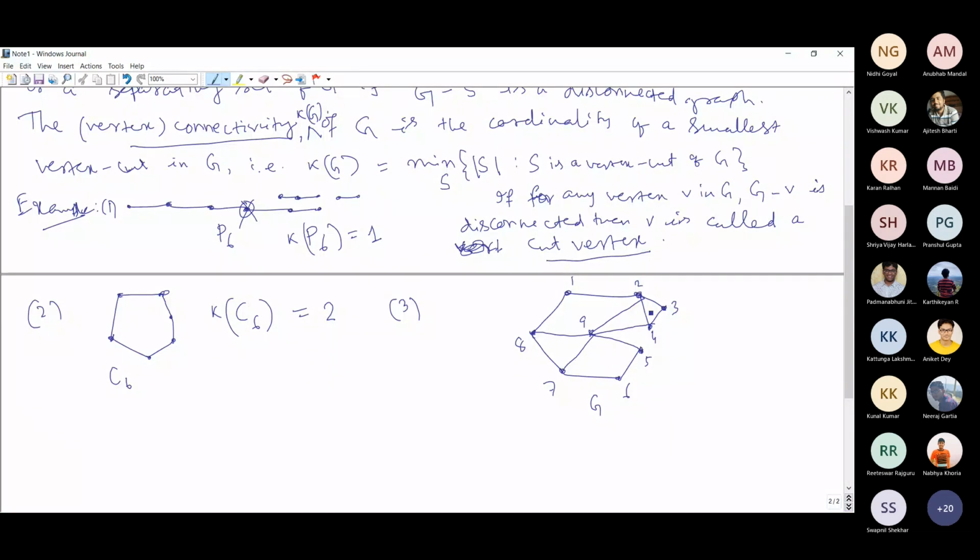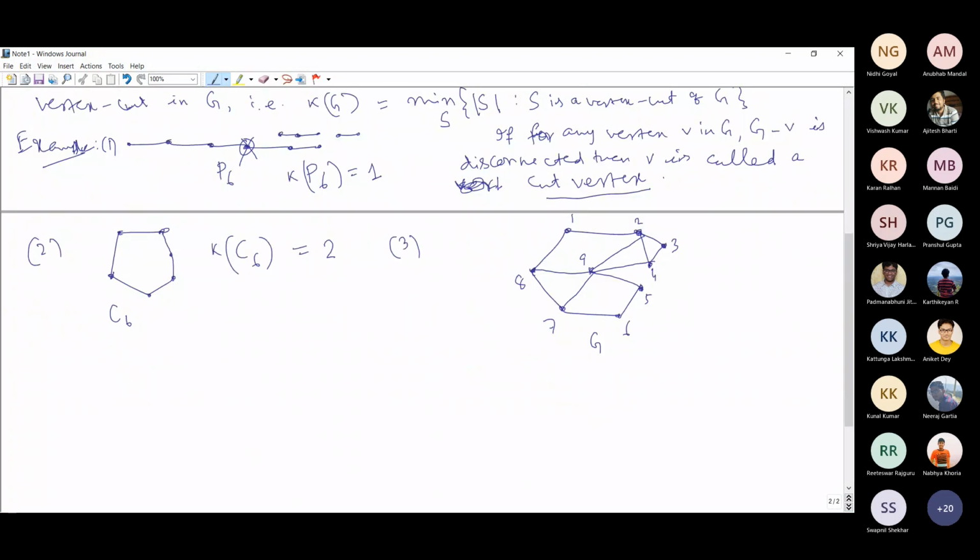In this graph we may have several vertex cuts that we can construct. Say, for example, I'll take S1 in this graph G, which I have considered. Here you can construct several vertex cuts. I am just giving examples of some vertex cuts.